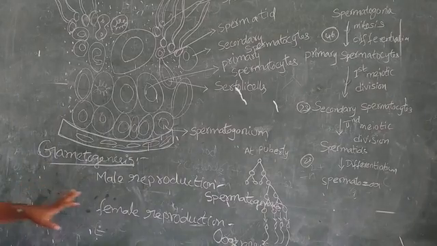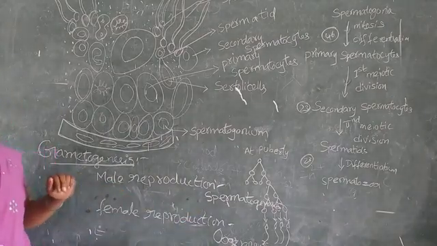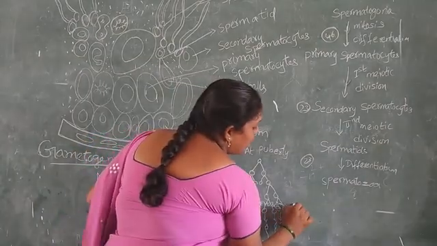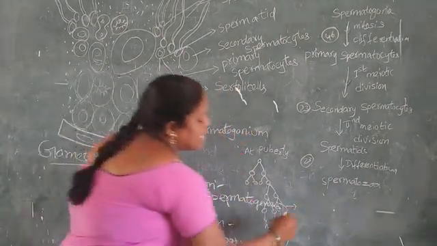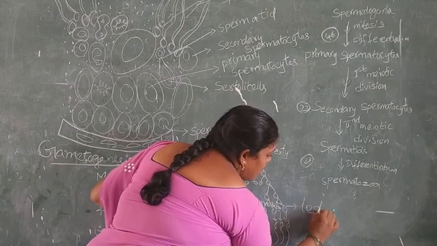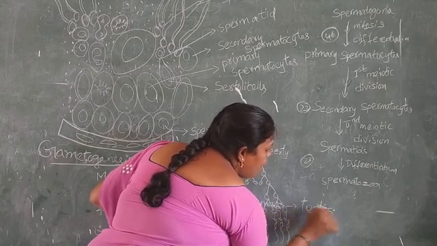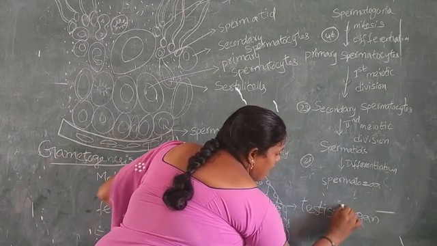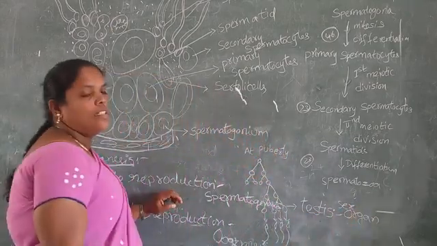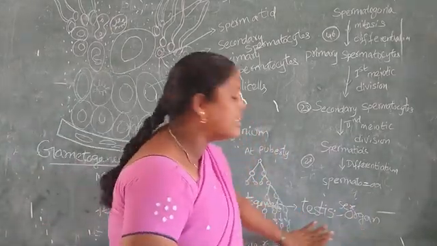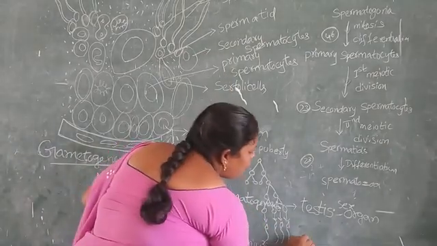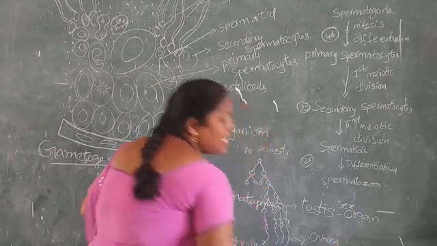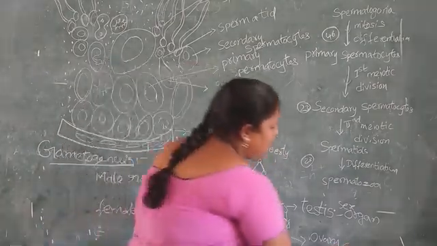First, we are discussing spermatogenesis. Spermatogenesis takes place in the testes. The testes are the male reproductive organ, a sexual organ, and the ovary is the female sexual organ.